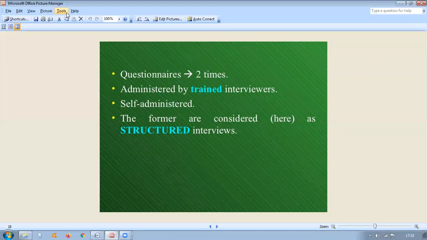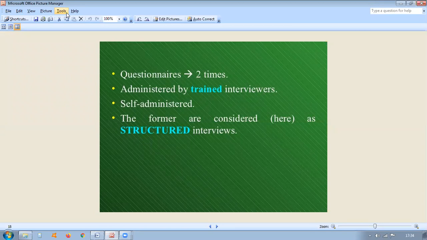And secondary sources, another class of data, is secondary sources. These secondary sources contain data which have been collected and compiled for another purpose. This already collected information is called secondary data. The purpose would be different.